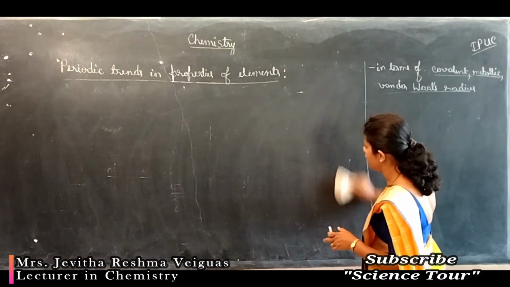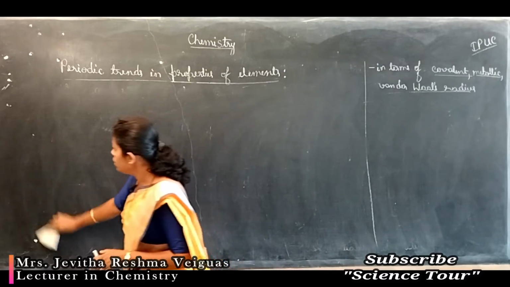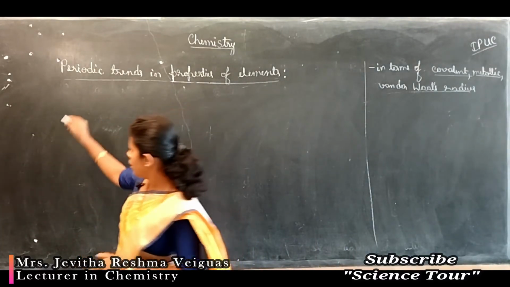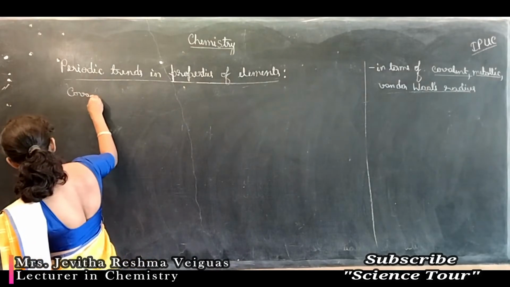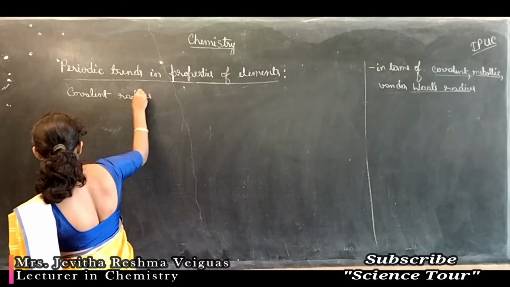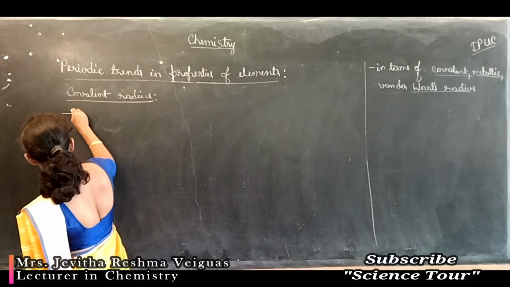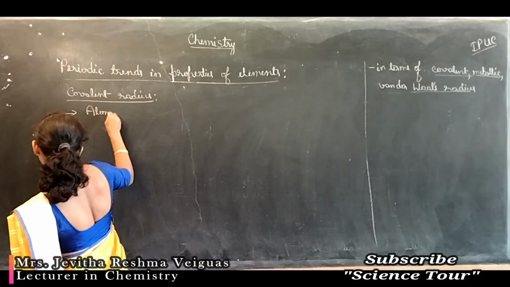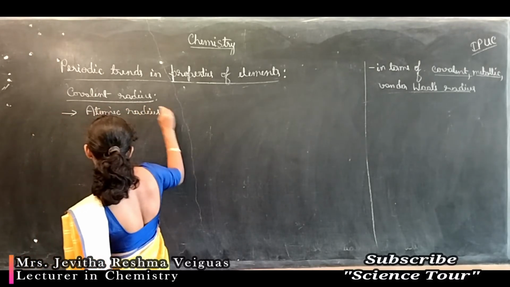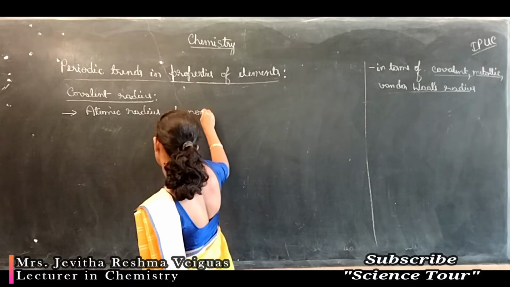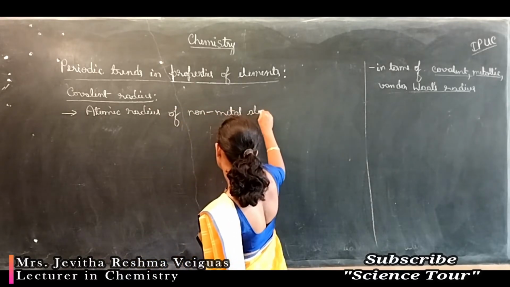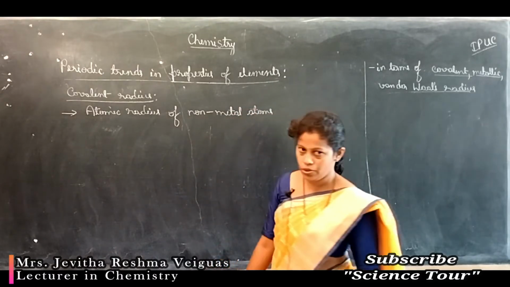This covalent radius is the atomic radius of non-metals. So covalent radius represents the atomic radius of non-metal atoms.